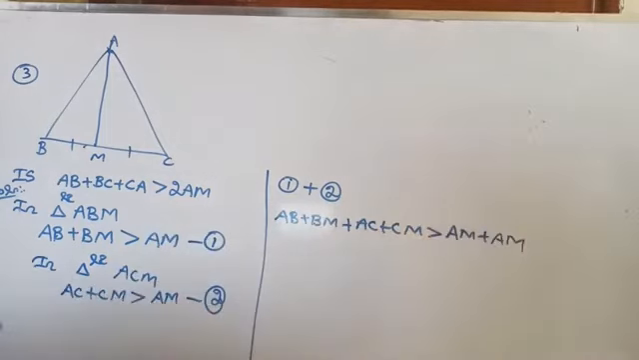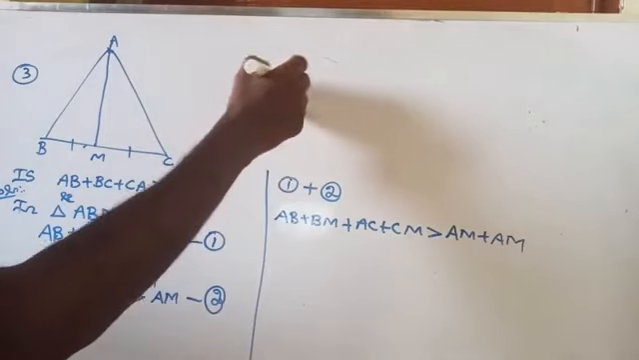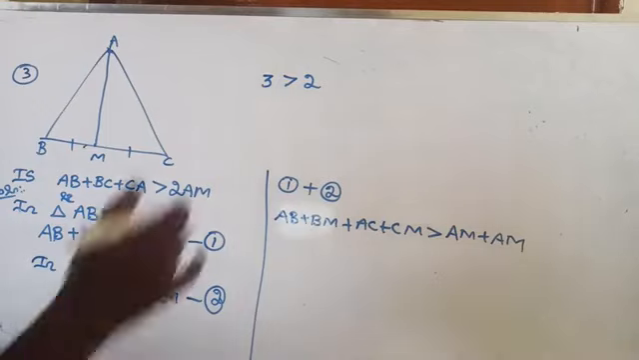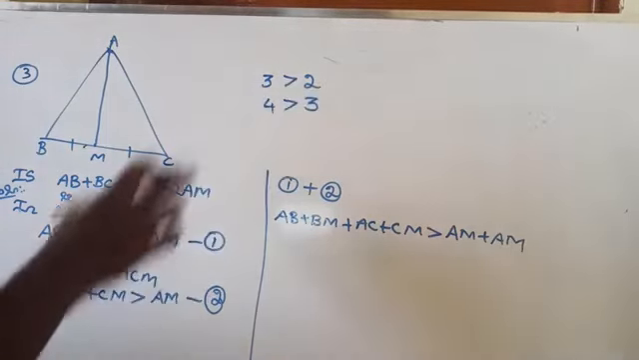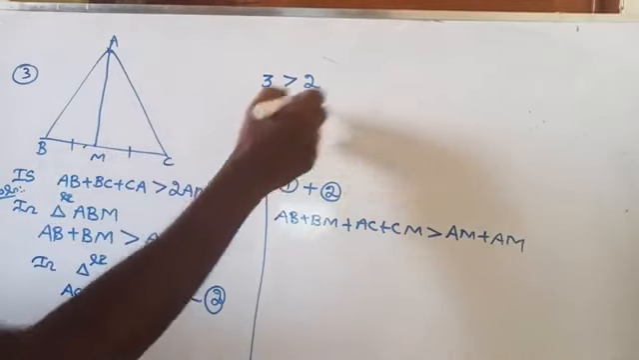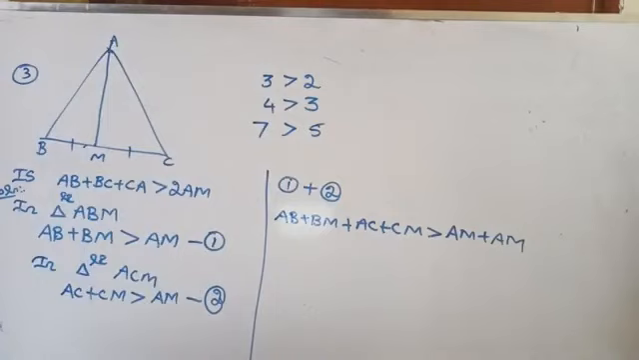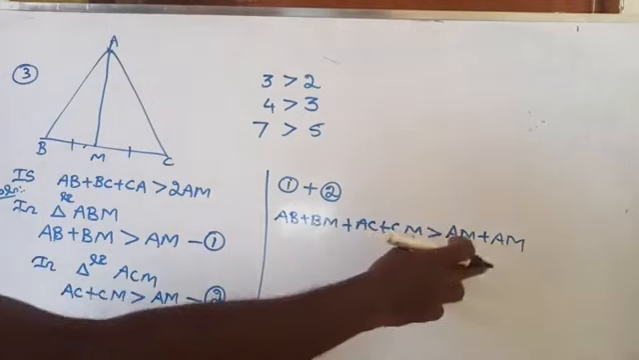Right? How are you getting this one? See, suppose 3 is greater than 2, and then 4 is greater than 3. Now adding these two, 3 plus 4 is what? 7. 2 plus 3 is what? 5. Then 7 is also greater than 5. Are you getting there? So we can add these two equations. The inequality will not change. So AB plus BM plus AC plus CM is greater than AM plus AM.